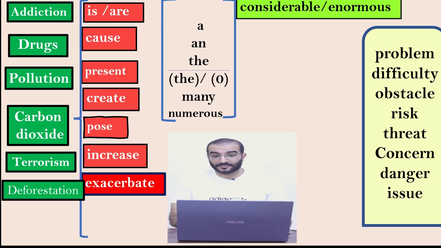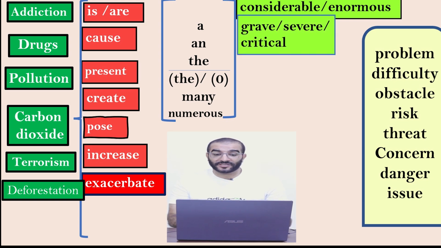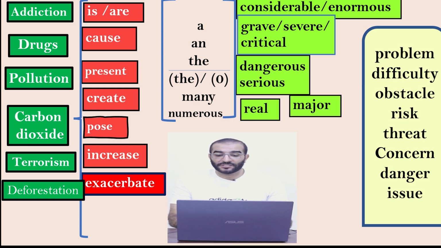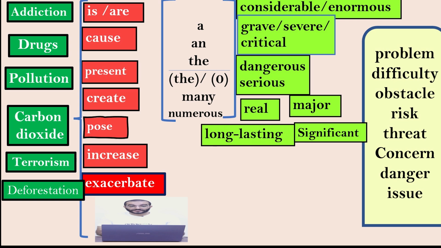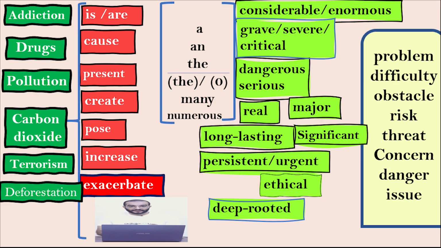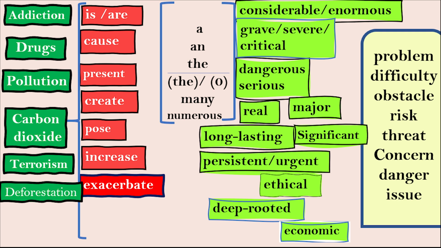Considerable, enormous, grave, severe, critical, dangerous, serious, real, major, significant, long-lasting, persistent, urgent, deep-rooted, ethical. These adjectives, you can form any sentence using the word, the subject, and then choose a verb. It's better to choose some advanced verbs. Pose, create, present, exacerbate, and then you use the adjective and the word. Please take a screenshot of the whole screen, and after that, I'll show you the examples.